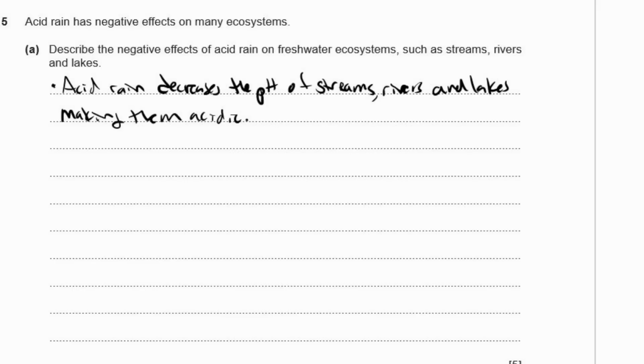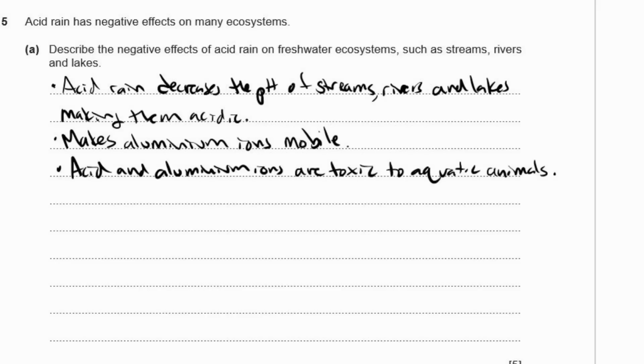And that does a lot of things. One of the things it does is it makes aluminium ions and some other ions mobile in the water. So it makes aluminium ions mobile. So aluminium ions are found in the rocks quite often, and they're fine when they're in the rocks, but when they're just as ions, they're very toxic. So acid and aluminium ions are toxic to aquatic animals. Another thing that acid rain does is it damages shells.